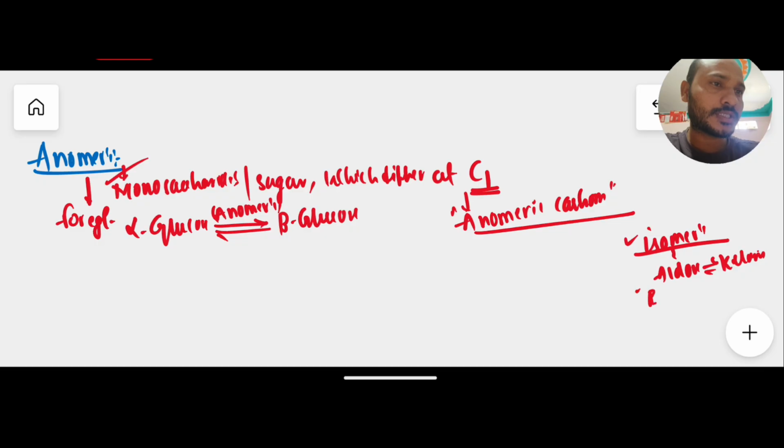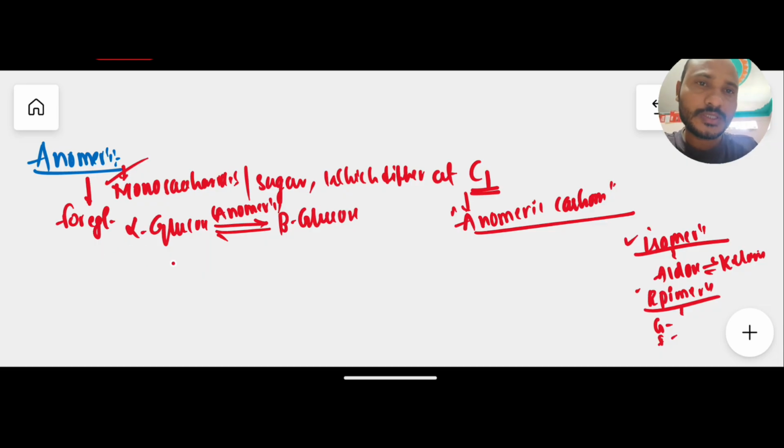And just now we discussed epimers. Epimers means change at only one carbon. For example, glucose has 2 epimers, fructose has 3 epimers, like that. Now we will discuss anomers. Anomers is change in carbon number 1 only, like alpha glucose and beta glucose, alpha fructose and beta fructose, like that. So how they change, we will discuss. Alpha glucose and beta glucose are the anomers of each other.